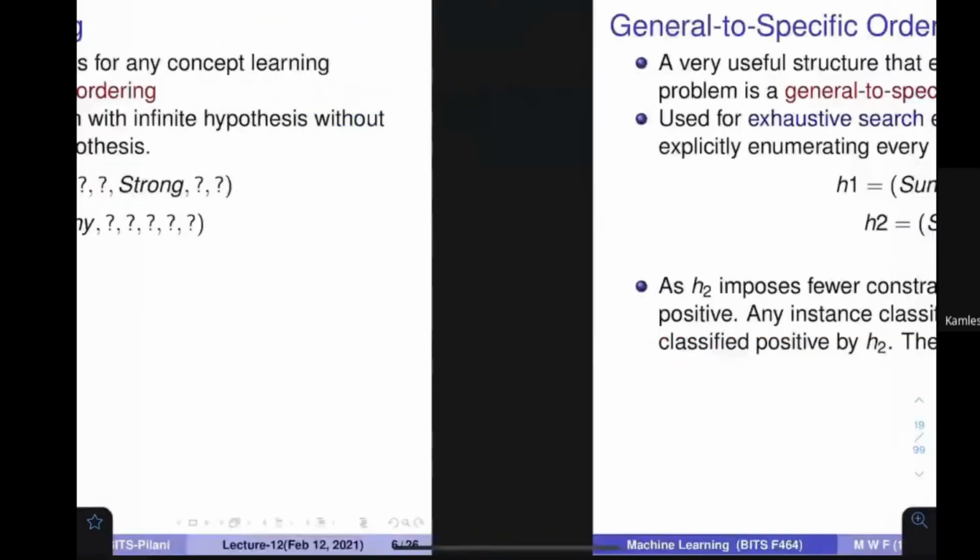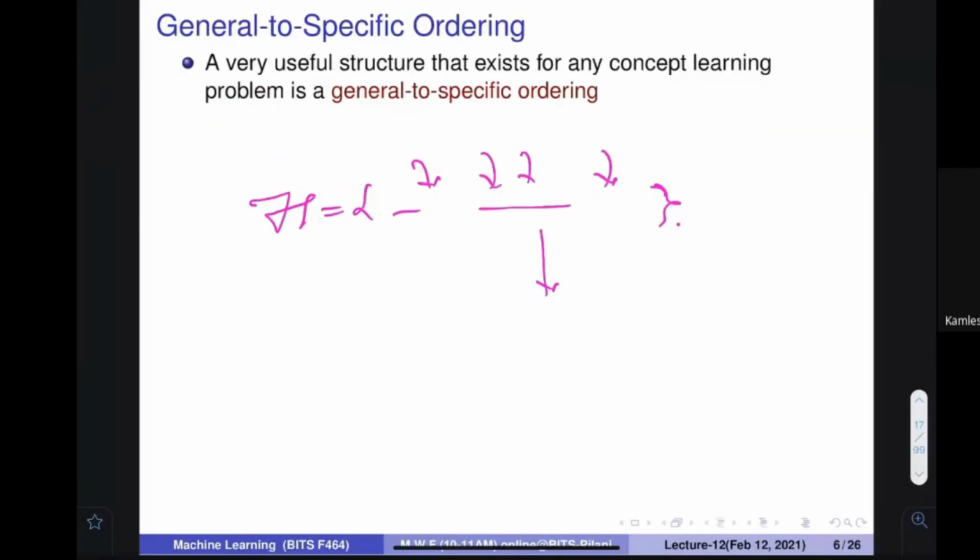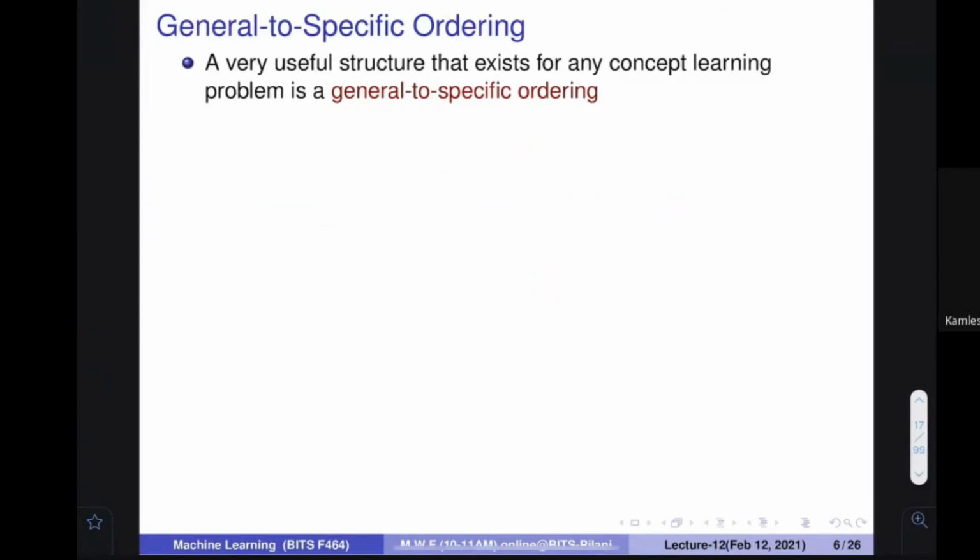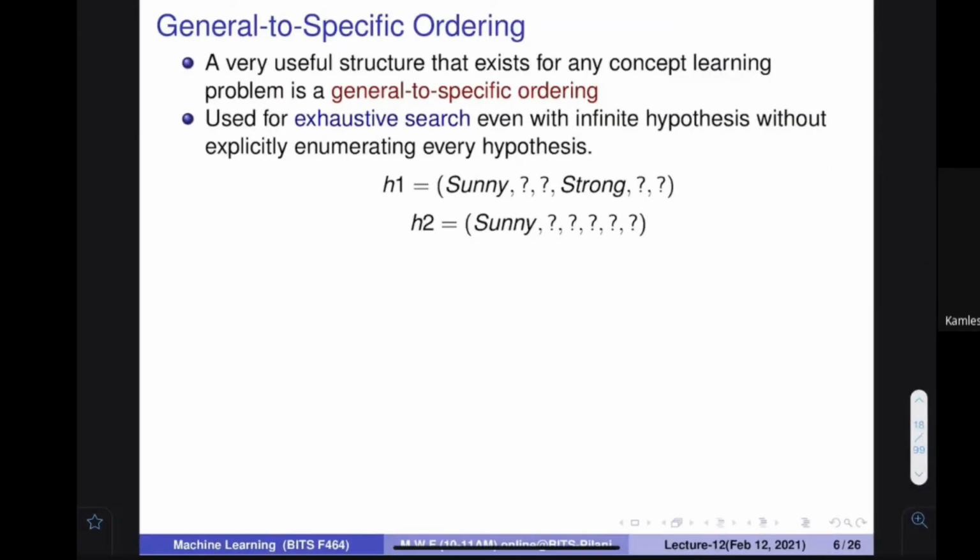So I was saying that if in our space I want to find a hypothesis, one way is to evaluate one by one, but it is going to take a lot of time. So what I can do is utilize a nice structure called general to specific ordering. What is general to specific ordering? We talked about this a few minutes back. It's not a new concept for you.